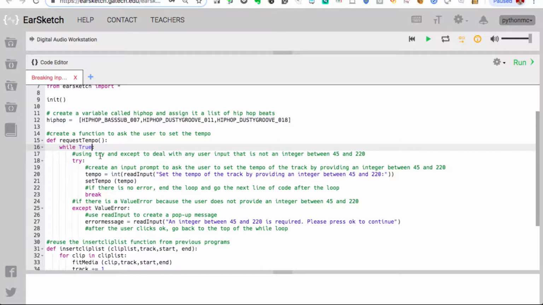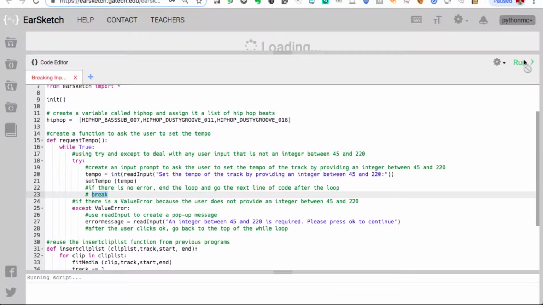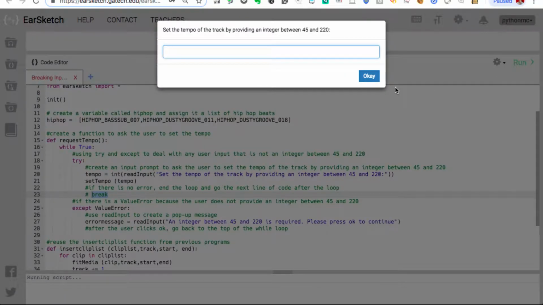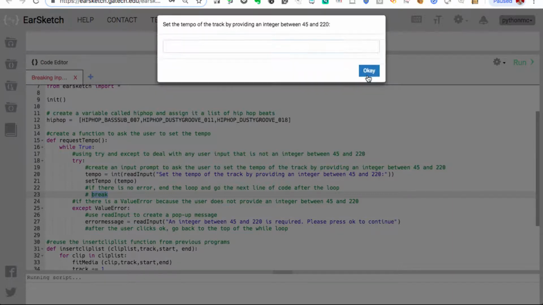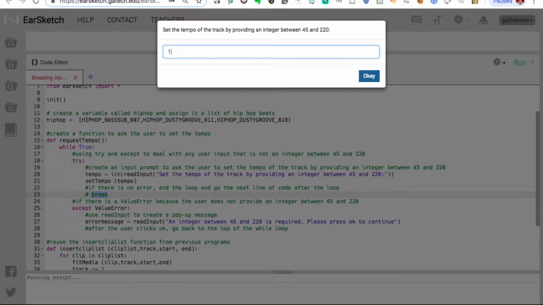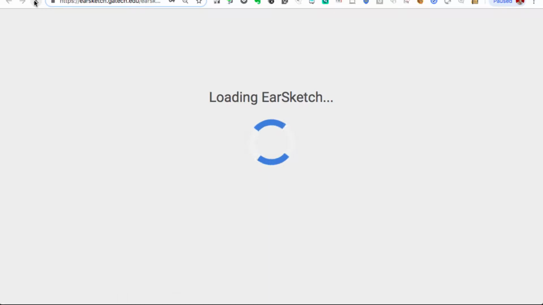Now, what happens if we remove the break statement? Well, I run it, and we'll see that this goes on forever, and it starts to get quite annoying because it just keeps asking that question. Normally it's supposed to break the loop. It's supposed to say, okay, once you've typed in something that I can work with, something that's in the range, it should break. So now we're going to have to refresh our browser in a second because this thing is just going to keep going on and on and on. It's an infinite loop.